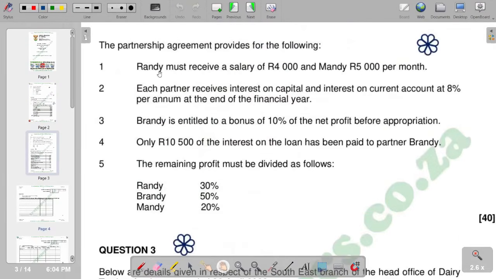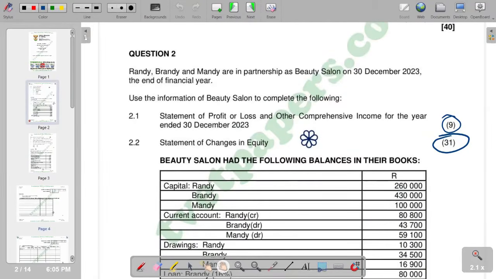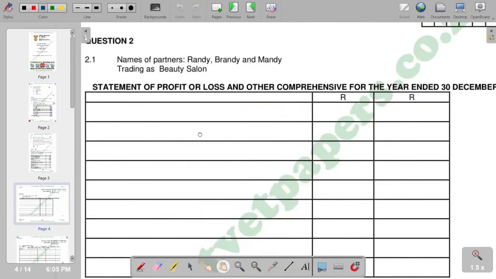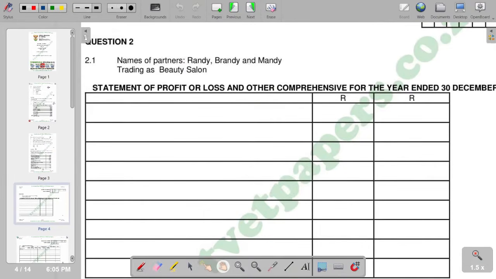In continuation of our question, we have the partnership agreement, which provides for the following terms. And remember, in our first part we have to prepare the statement of profit or loss. So in terms of our other section, this is what we have. The first figure that we are going to start with is our net profit.